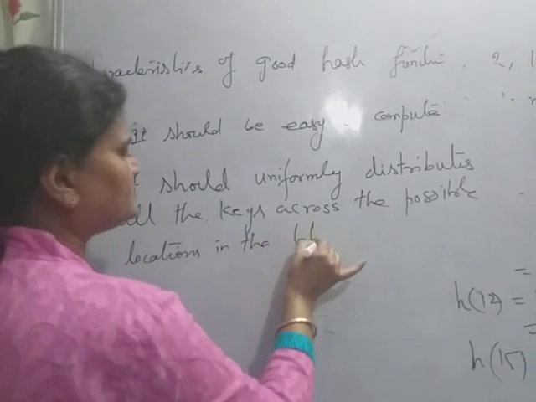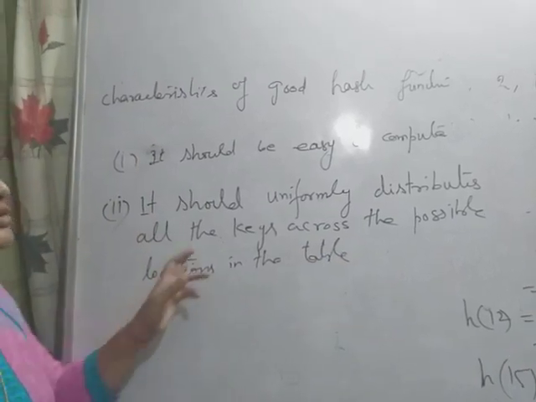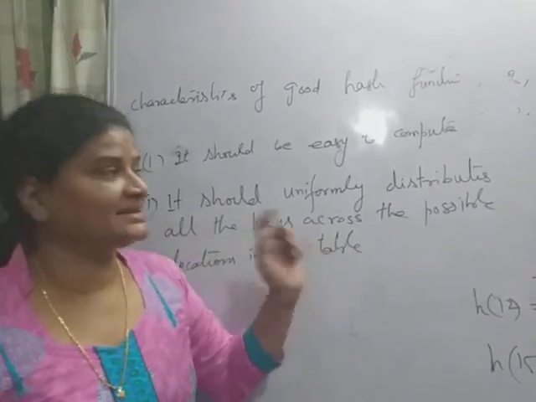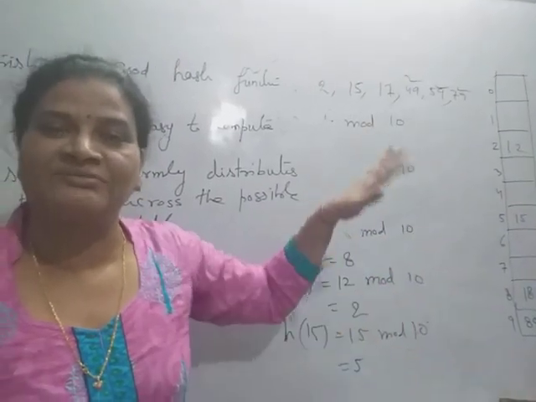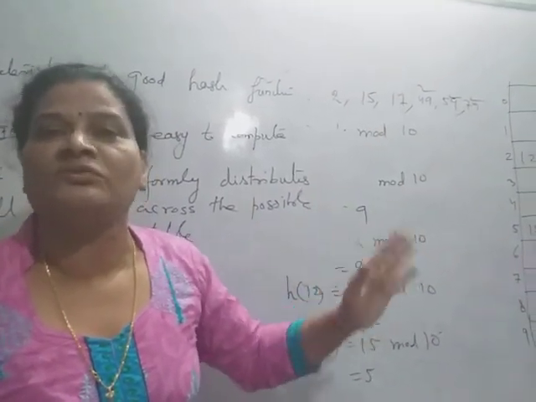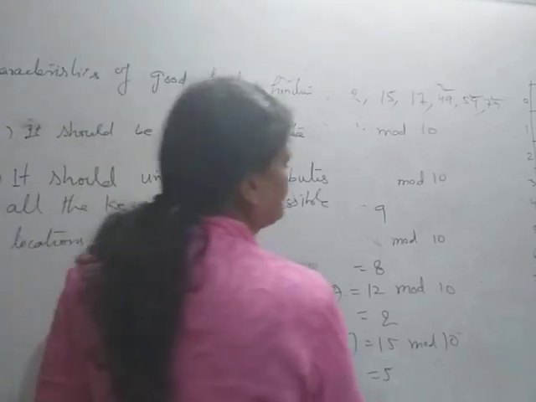So what it is saying is that it should distribute uniformly, there is no bias. Here I have selected mod 10, so a number of keys will go to the same address.